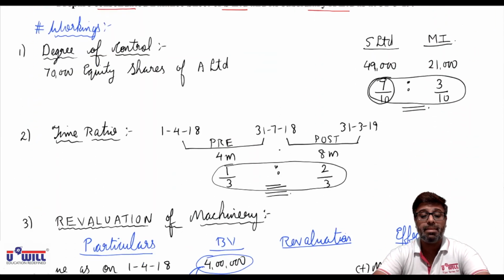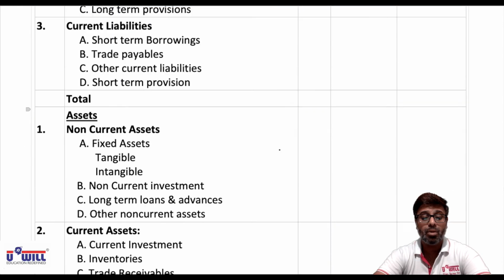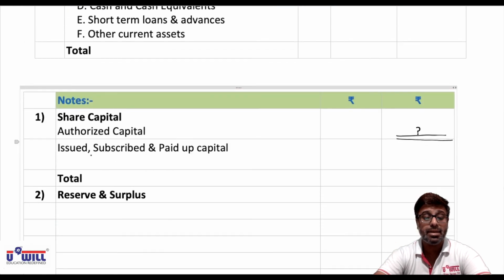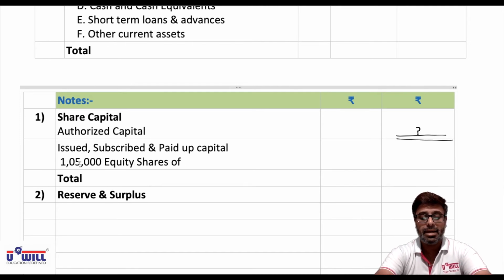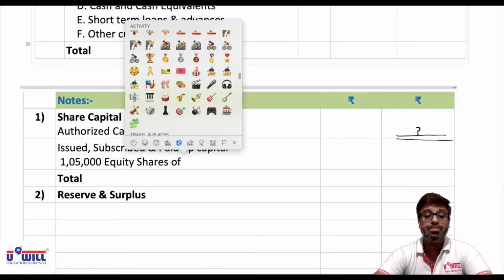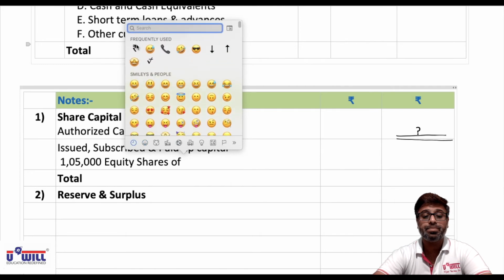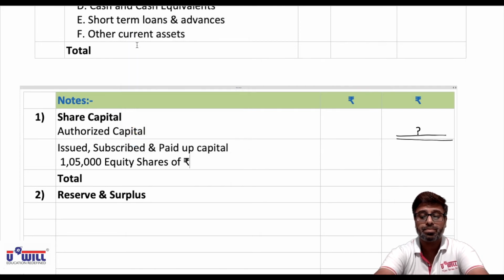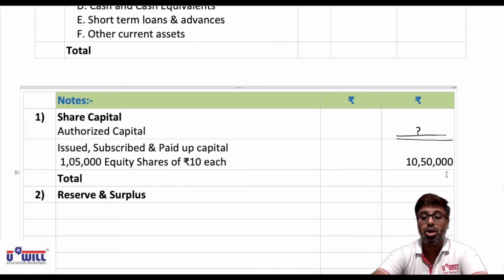So issued, subscribed and paid up capital, you all write down 1,05,000 equity shares of rupees 10 each, that is 10,50,000. Total also 10,50,000.